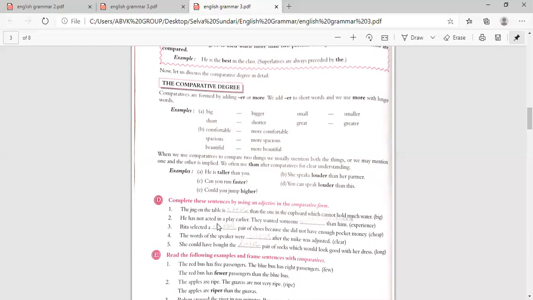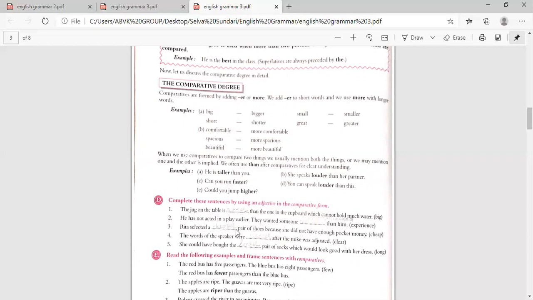He has not acted in a play earlier. They wanted someone dash than him. So than has come. How will you write? Experience is a long word. So what will you write? More experienced. He has not acted in a play earlier. They wanted someone more experienced than him.